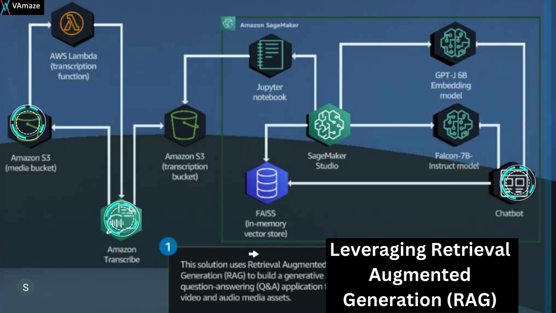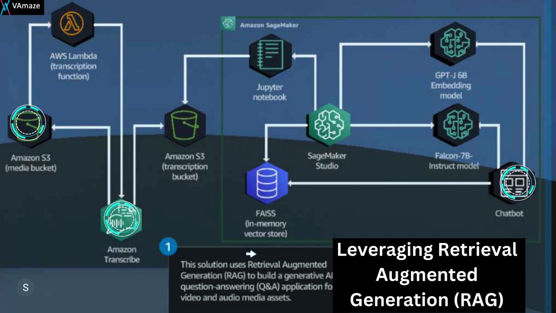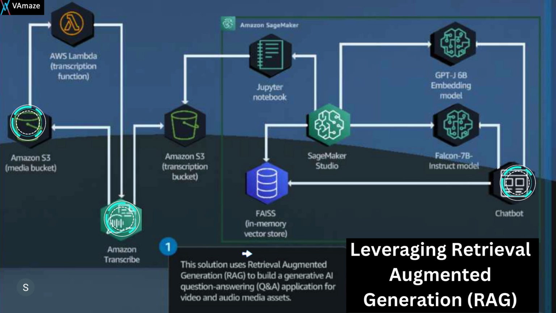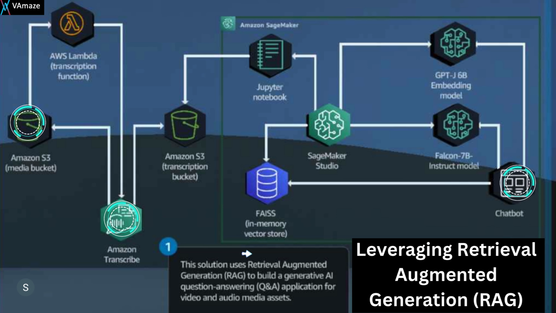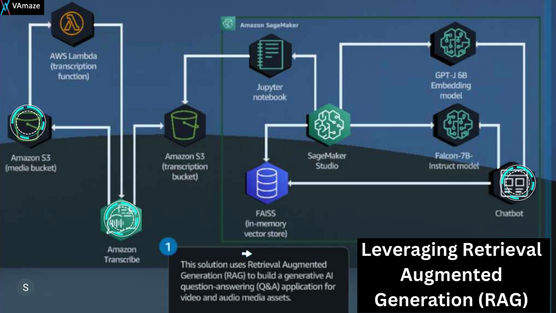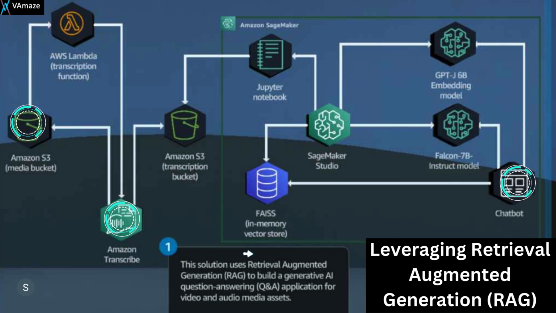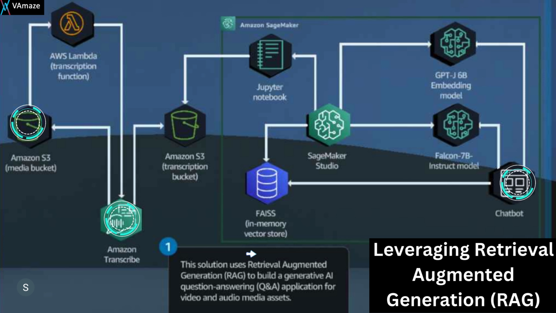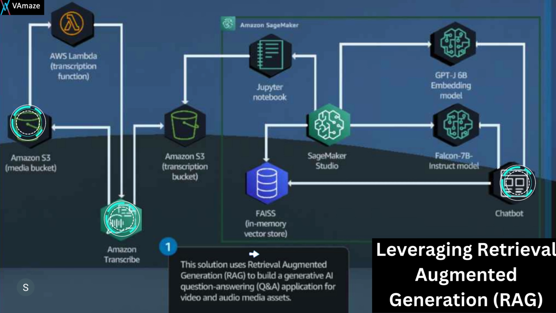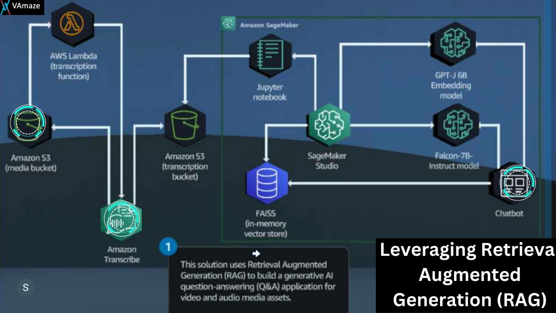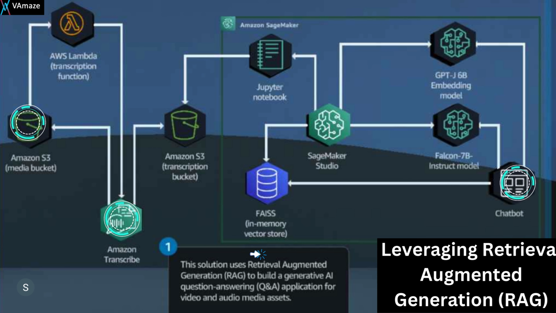This one is about how we are leveraging retrieval augmented generation, RAG, in this solution. This retrieval augmented approach plays a crucial role in improving the chatbot performance. By leveraging RAG, the chatbot can retrieve relevant information from a knowledge base, enhancing its ability to provide accurate and informative responses to user queries. This demonstrates the power of RAG in augmenting the capabilities of LLMs and creating more effective and intelligent chatbots.